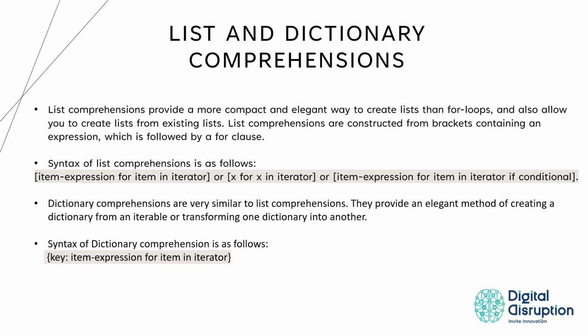List and dictionary comprehensions. List comprehensions provide a more compact and elegant way to create lists than for loops, and also allow you to create lists from existing lists. List comprehensions are constructed from brackets containing an expression which is followed by a for clause. Syntax of list comprehensions is as follows. Dictionary comprehensions are very similar to list comprehensions. They provide an elegant method of creating a dictionary from an iterable or transforming one dictionary into another. Syntax of dictionary comprehension is as follows.